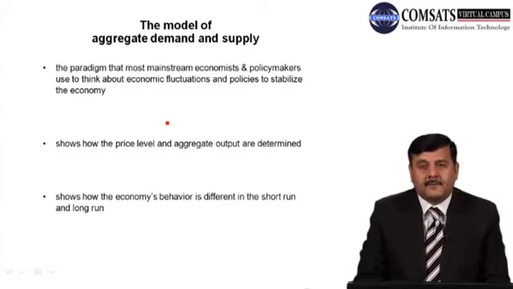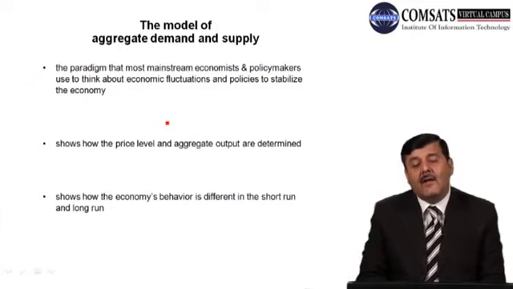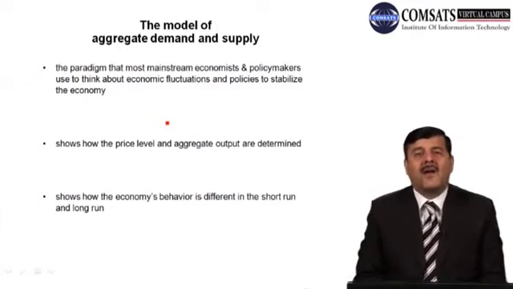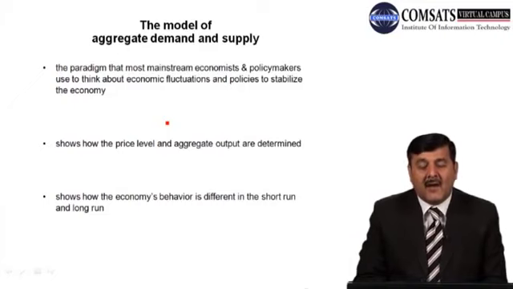And the model of aggregate demand and supply also shows how the price level and aggregate output are determined in the economy. How output is determined, how price level is determined. It also shows how the economy behaves differently in the short run and the long run. So तीन चार चीज़ों की जो मॉडल हमारा है aggregate demand and supply का, basically this tells the economist or the policy maker what the fluctuations in the economy are, and accordingly the policy makers and economists' job is to design the policies to stabilize the economy.